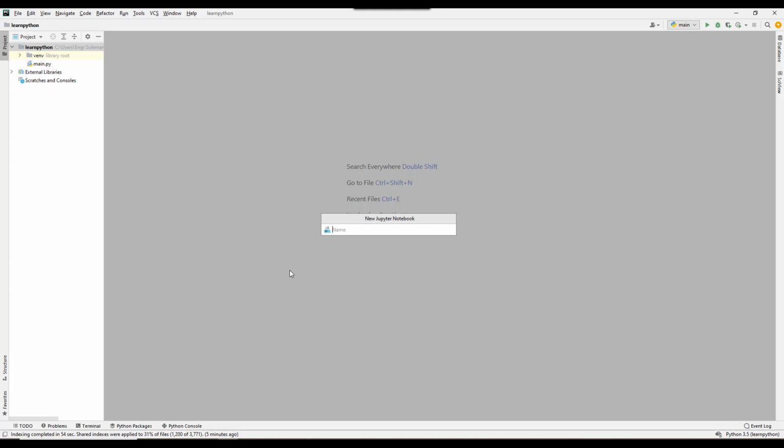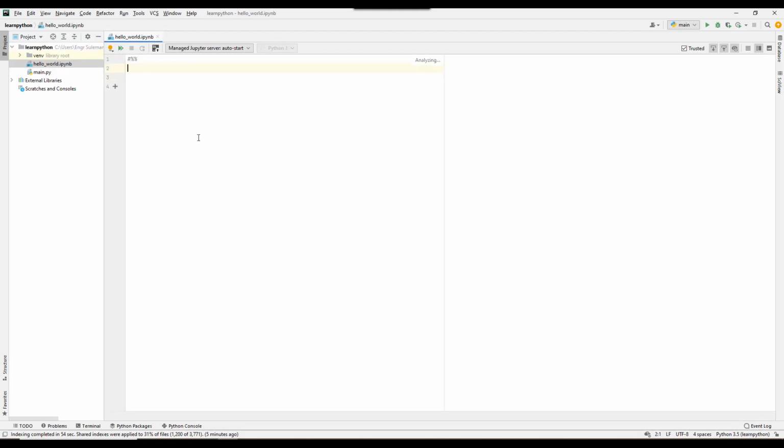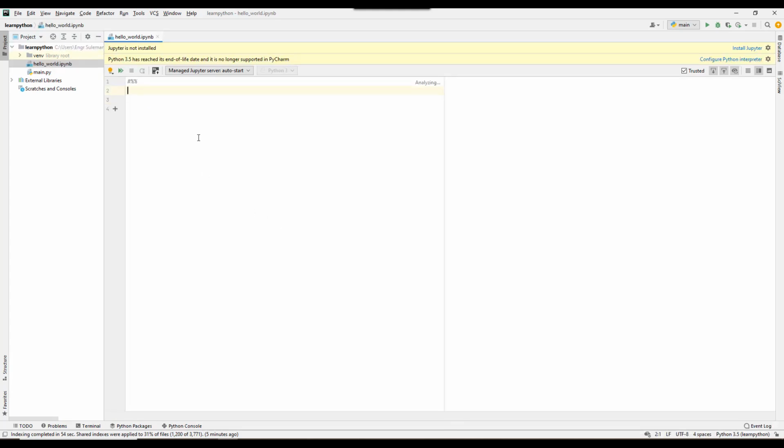Normally I use the Jupyter Notebook because it provides a cell by cell method that allows us to execute the cells independently. So I name this file hello world, and you can see that the Python notebook file has been created.